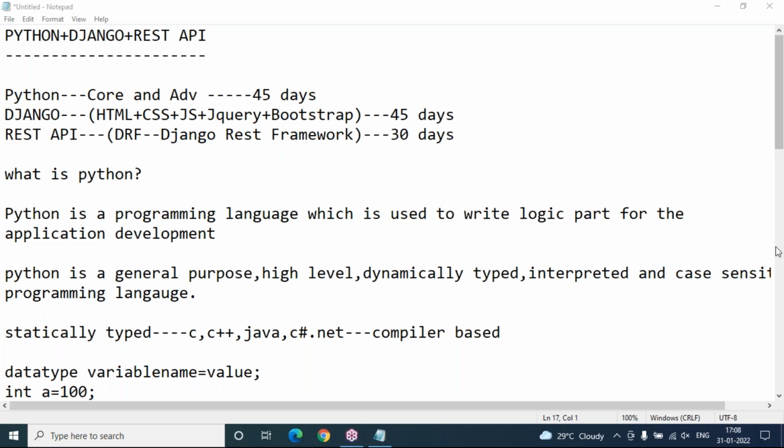Yes, so today onwards or tomorrow onwards start Django? Django has already started, Lata. I started 10 days back, morning 7 a.m. If you want to join only the Django batch, then go for morning 7 a.m. This batch is only the Python package batch. It is a completely fresh batch. First, initially, I will teach you Python only, 45 days. After 45 days, at this same time, we'll go for Django REST API. This will be a continuation process, 3.5 months. If you need only Django, then you can join my batch at morning 7 a.m.